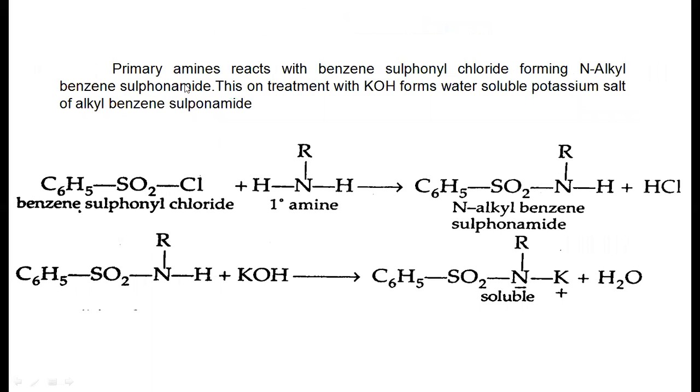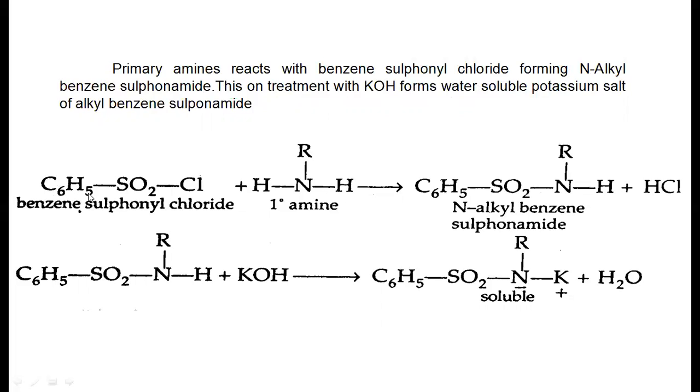Here, primary amines react with benzene sulfonyl chloride. First it forms the N-alkyl benzene sulfonamide. Further, it reacts with a base and produces a water soluble salt.